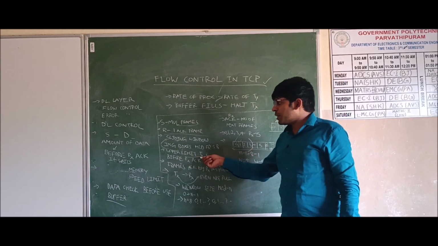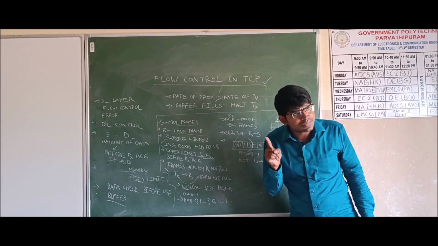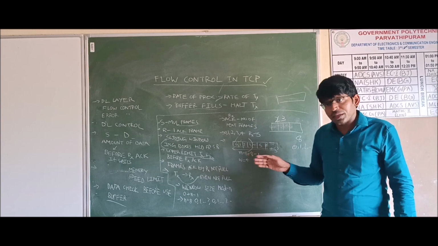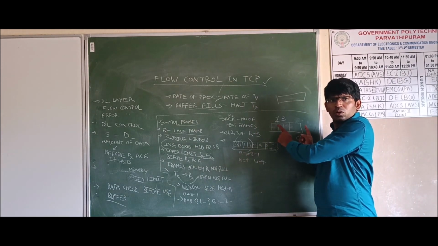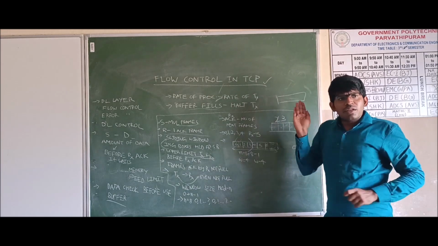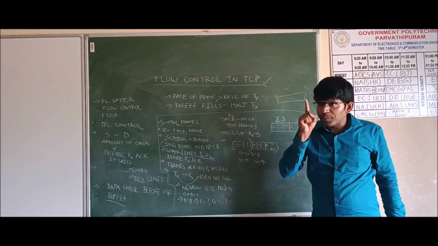There is an upper limit for transmitting the frames. What is the upper limit here? 8. After the 8 frames are sent, the buffer is filled. Now it will send an acknowledgement. How many frames acknowledgement? Single frame acknowledgement.